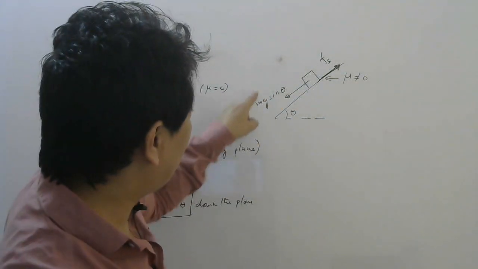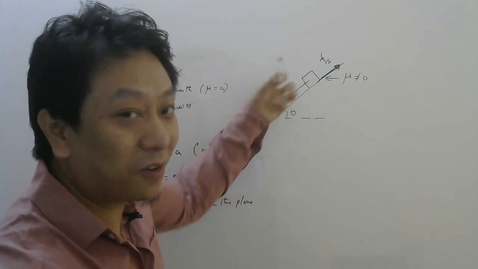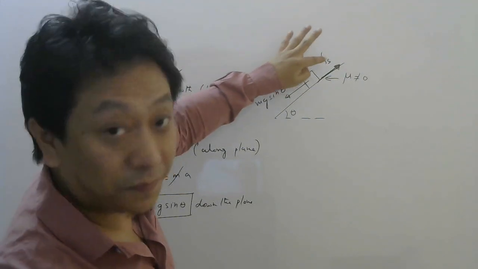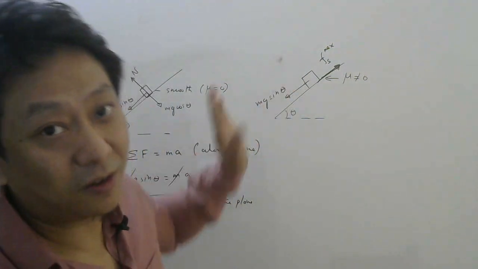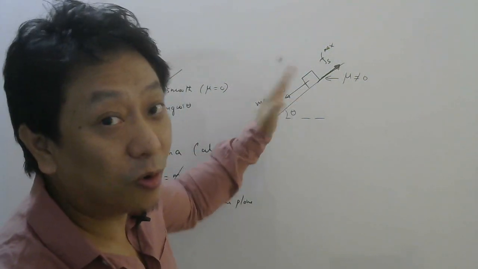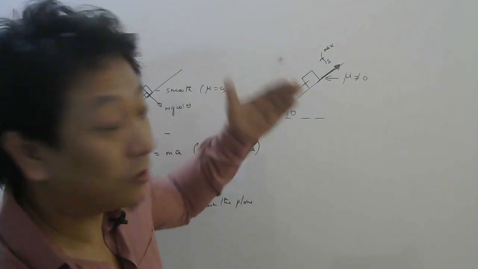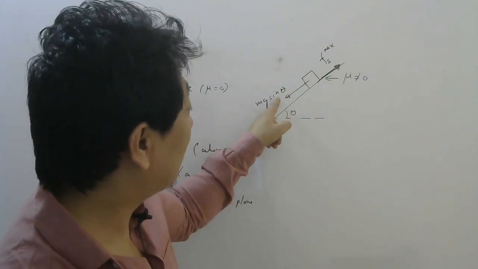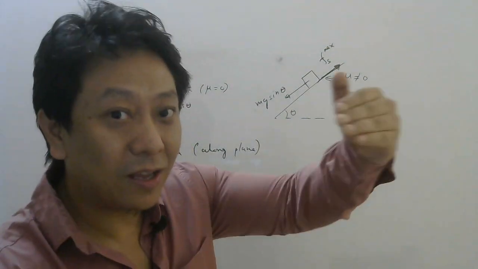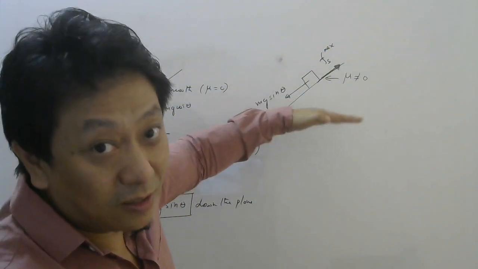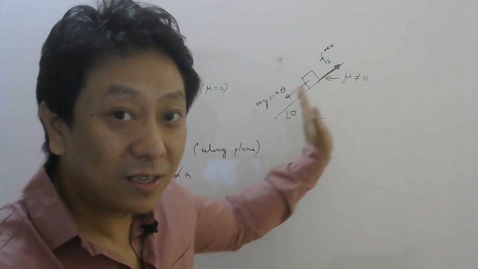Now, as long as your applied force in this direction, in this case the applied force is not by you, it is by gravity, right? Component of gravity. So if this force is less than the maximum static friction, then the body will be at rest. Once mg sin theta becomes more than this, then the body will slide. When will mg sin theta be more? When you increase theta, isn't it? Sin theta increases with theta, we all know. Sin 0 degree is 0, sin 90 degree is 1. So as theta increases from 0 to 90 degree, sin theta value increases. And when this becomes greater than maximum static friction, the body will slide.